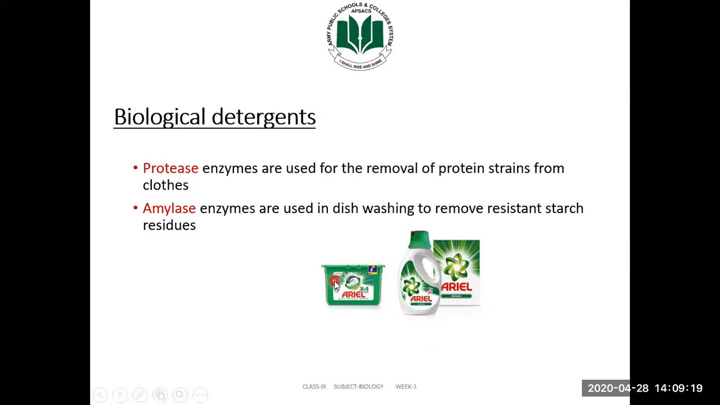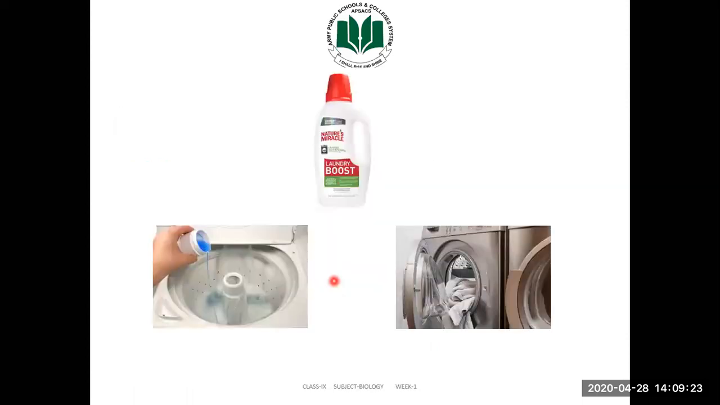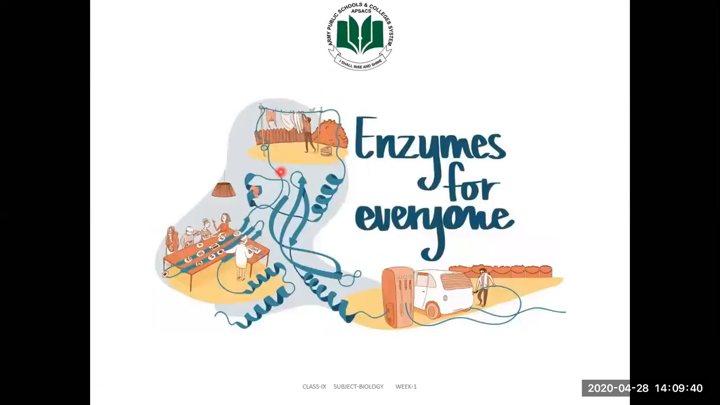So we can get rid of our stains very quickly in a very short time. These detergents are available in liquid form. We just have to add a cup of this detergent in our washing machine, and now all our clothes will be stain free because of those biological detergents, thanks to the enzymes, because they are helping us in every field of life. Enzymes are for everyone.